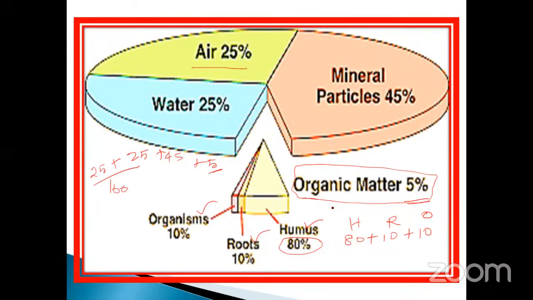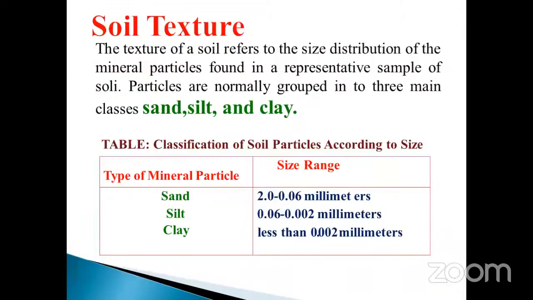Which one is very highly concentrated? In this part, the organic matter is 5%, and from this 5%, humus is 80%, and 10 plus 10. You have to calculate it. This is very, very important. Sometimes they may ask the question in the diagrammatical aspects. Next, we will pass on to the next one, called soil structure.